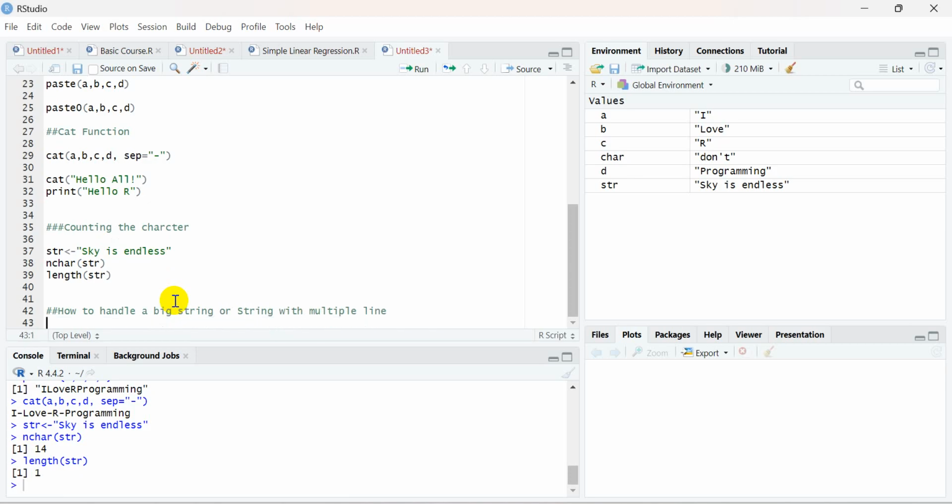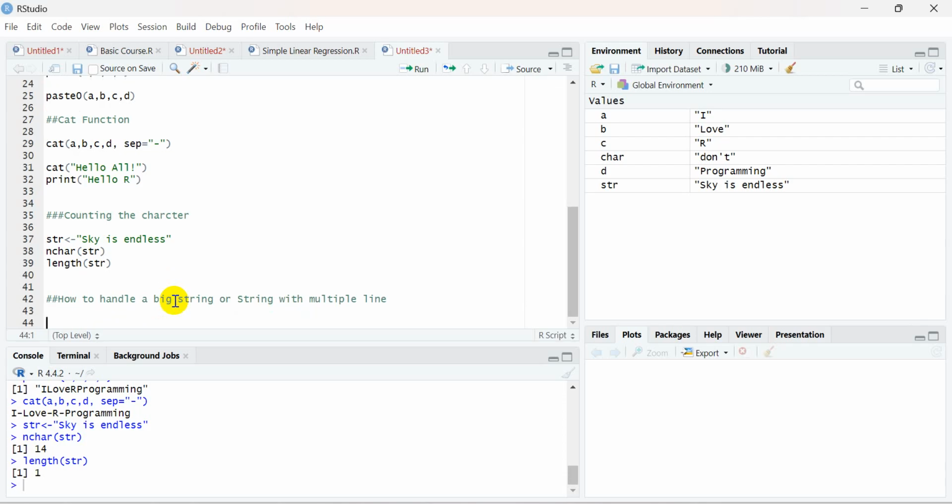Let's suppose you are running a survey and you have left an open field, and people are entering details about maybe their illness or their water and sanitation issues. You have left a space for them to fill out, so they can fill in values over multiple lines, or a string with a very large number of characters. So how will you handle or create these things in R?